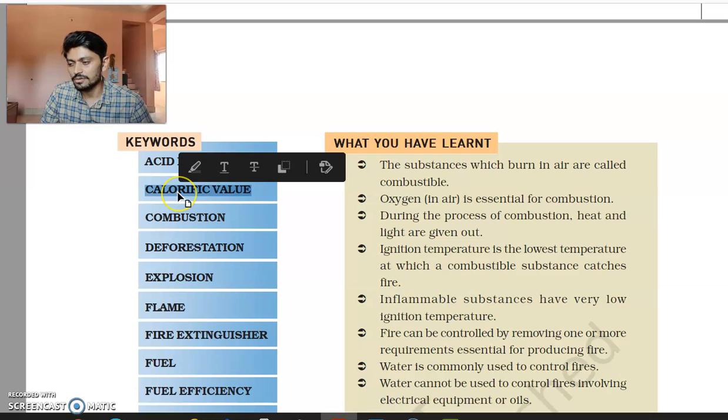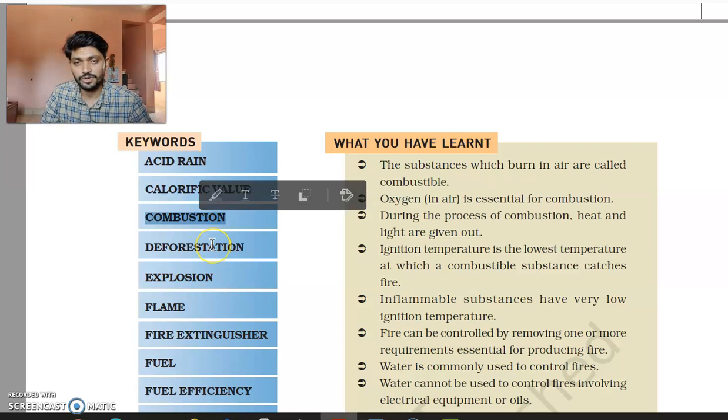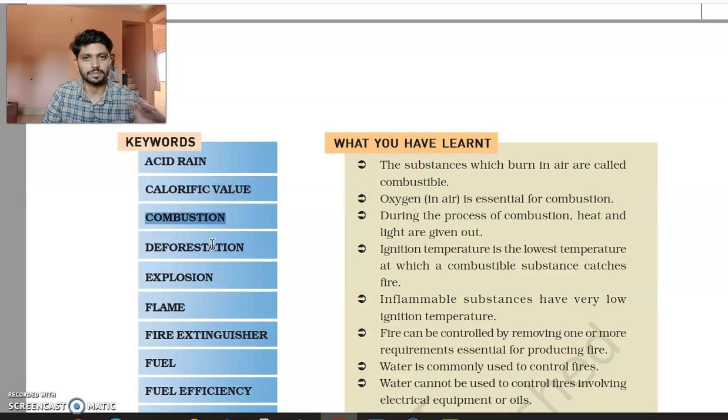What is calorific value? Calorific value is the amount of heat energy obtained on burning 1 kg of a fuel. Combustion: we know it is the chemical process when a substance reacts with oxygen and releases heat.